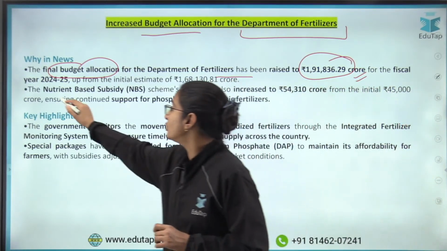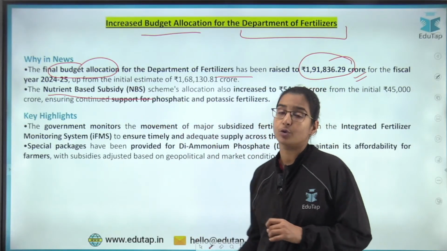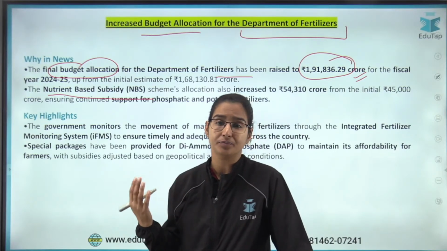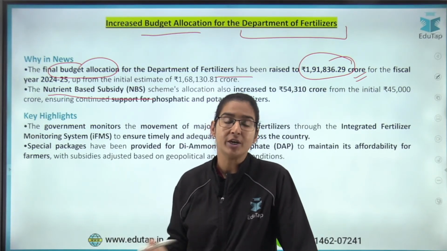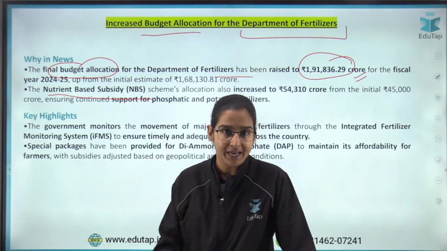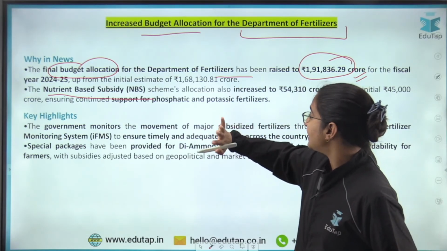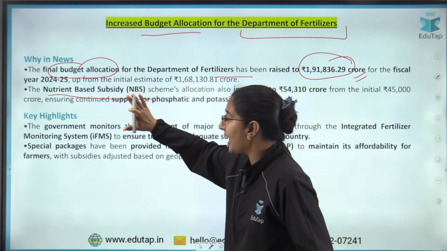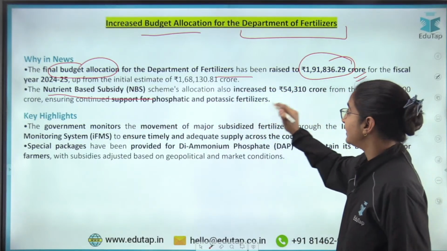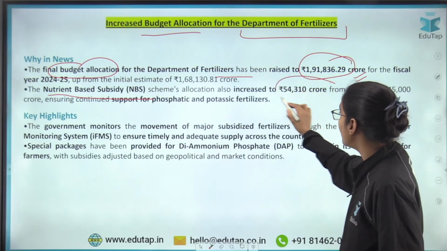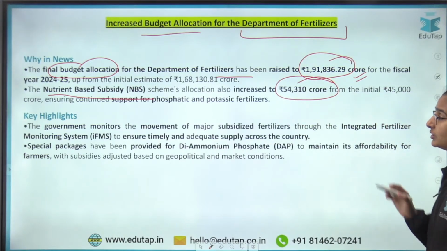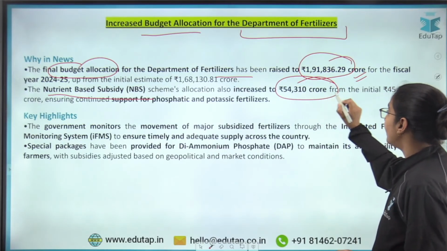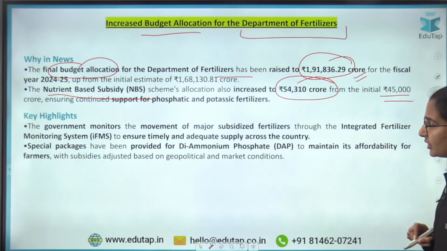First, it is going to be used for the nutrient based subsidy. In the NBS scheme, we provide phosphatic and potassium based fertilizers at a subsidized rate to the farmers. So this particular budget is going to be used for the NBS scheme. Under this scheme, the allocation has been increased to 54,310 crores from the initial 45,000 crores.